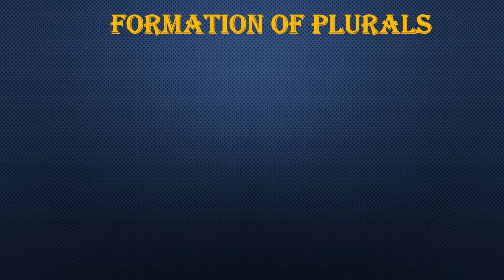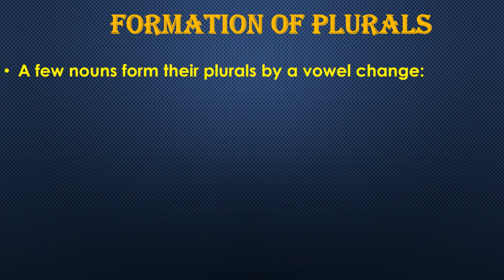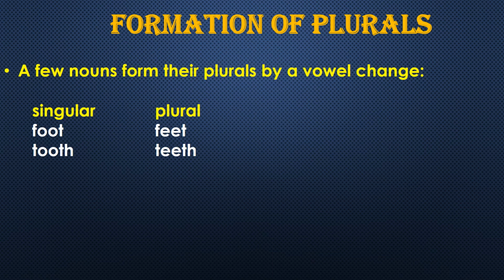The next rule is that a few nouns form their plural by a vowel change. We will change the vowels only. For example, foot, feet. We are changing double o into double e for making it plural. Foot, feet, tooth, teeth, woman, women.